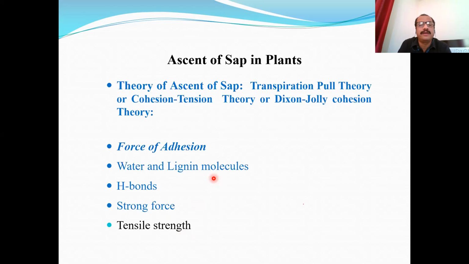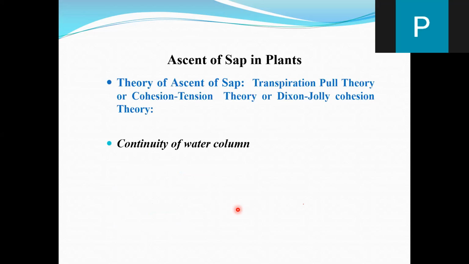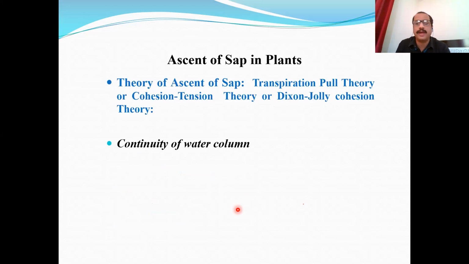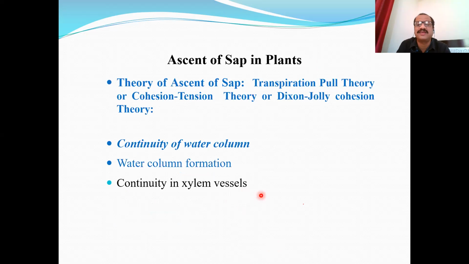The force of cohesion has a magnitude of 300 atmospheres, whereas the force of adhesion, the attraction between water and lignin molecules, is 50 atmospheres. Due to these two properties, there is continuity of the water column. A continuous water column is formed from the roots to the tip of the plant body inside the xylem vessel. This continuity also exists in xylem vessels due to adhesion.